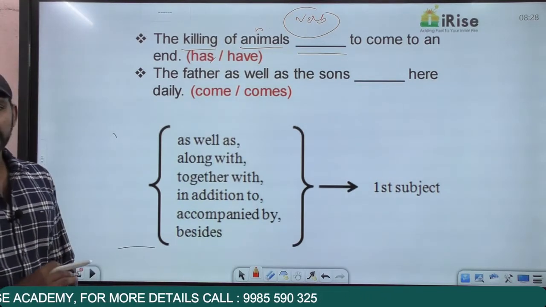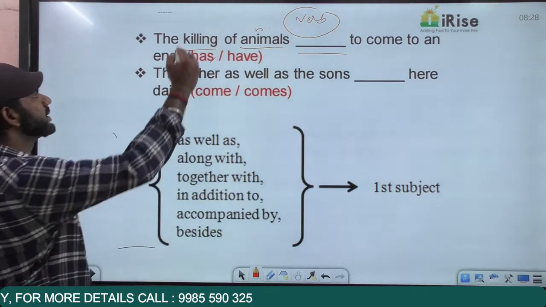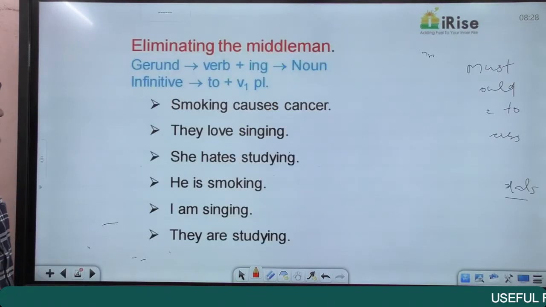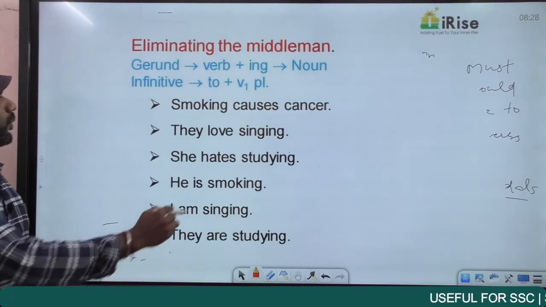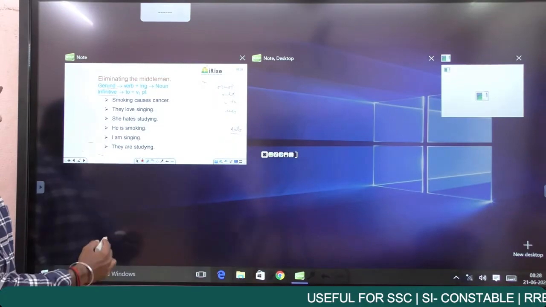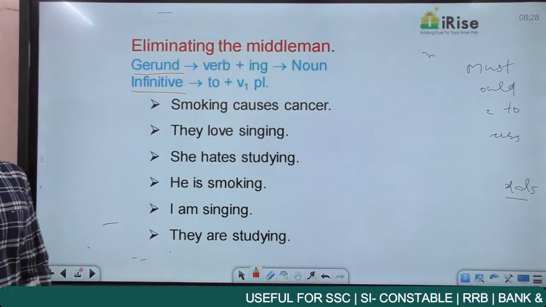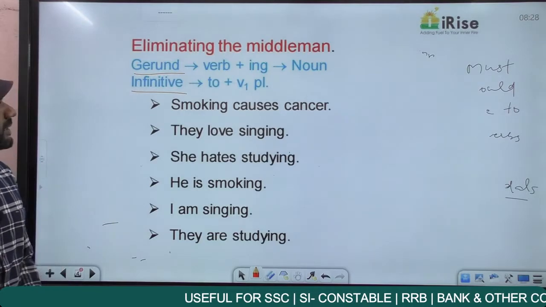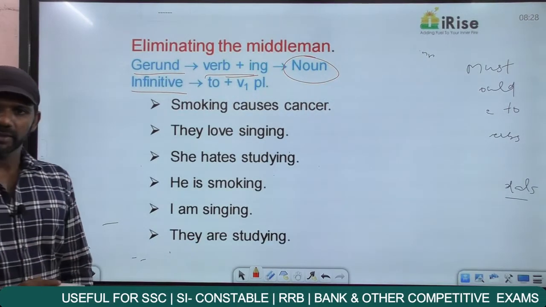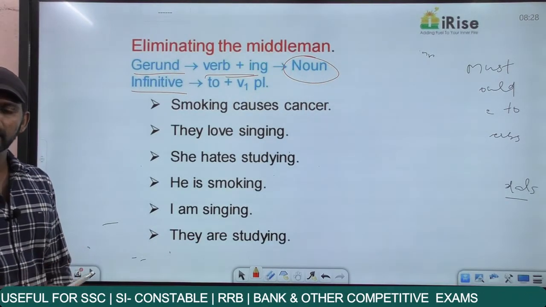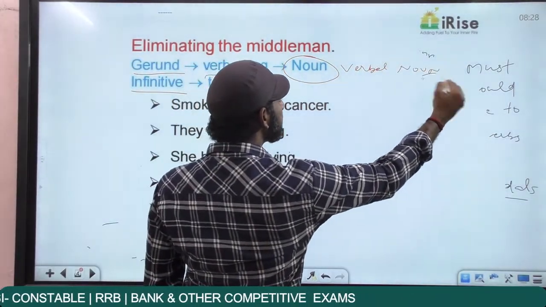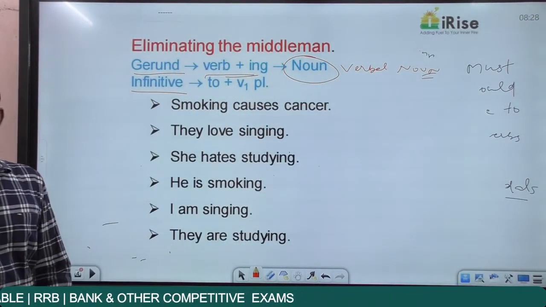The killing of animals dash come to an end. I say that in this statement, killing is a noun. Now in English, two terms always come together. One is gerund and the other one is infinitive. Come to gerund. Gerund is verb plus ing acting as a noun. I'll give an example. Verb plus ing acting as a noun is called a gerund. That means a gerund can be termed as a verbal noun.